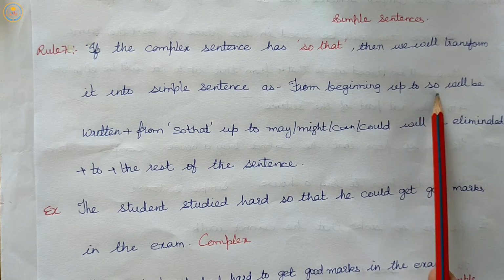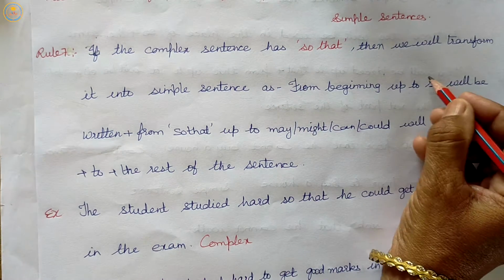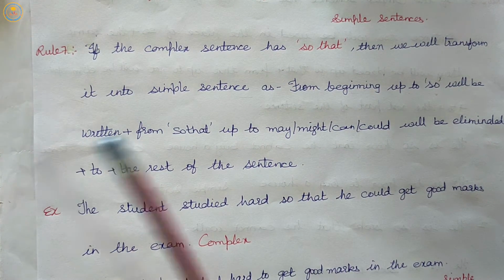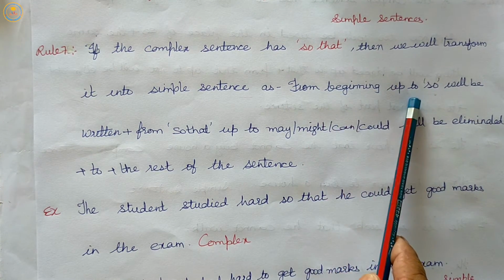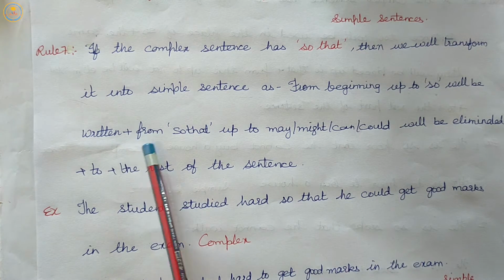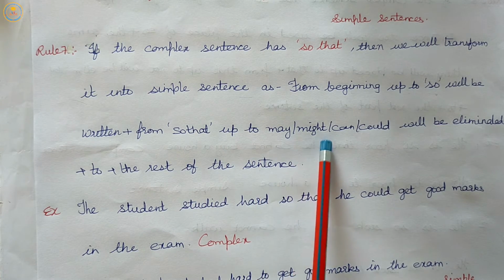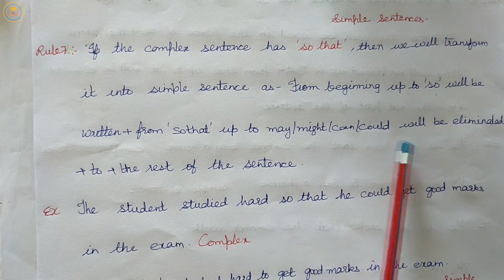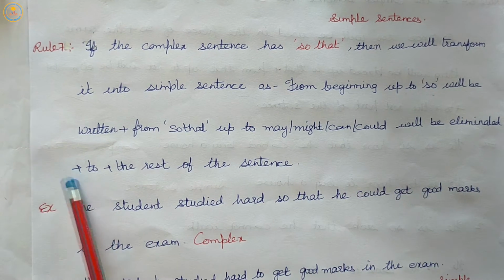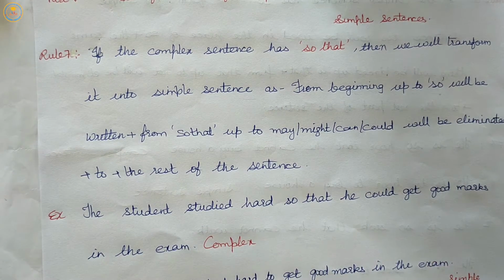From beginning up to so will be written, plus from so that up to may, might, can, could will be eliminated, plus to plus the rest part of the sentence.